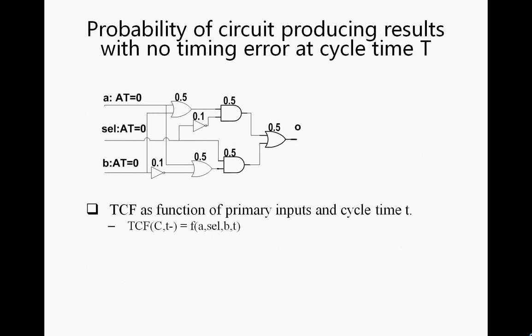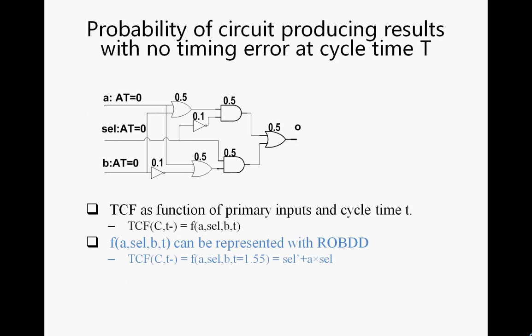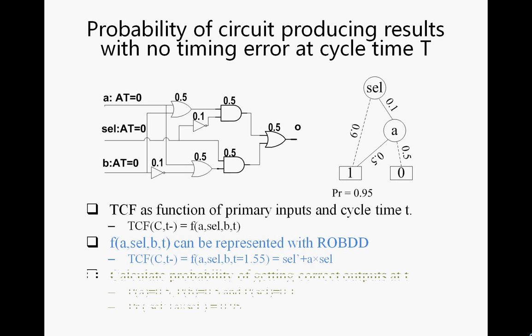With any given circuit, we can compute the TCF function as a function of primary input and cycle time, and then we represent this TCF function as a BDD with the probability back-annotated. And then on this BDD, we can compute the probability of producing correct result at the specified timing point t.